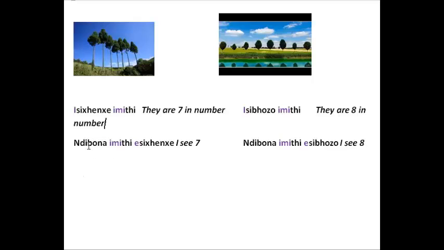And in the first picture, ndibona imiti esixhenxe. I can see 7 trees, and here ndibona imiti esibhozo. I can see 8 trees.